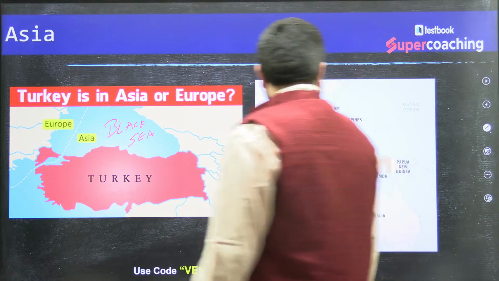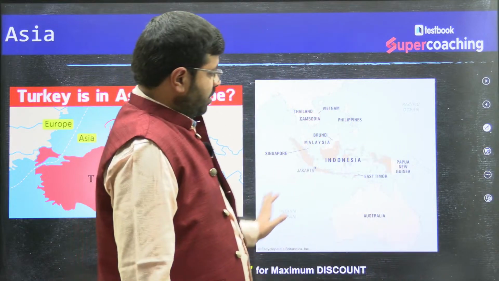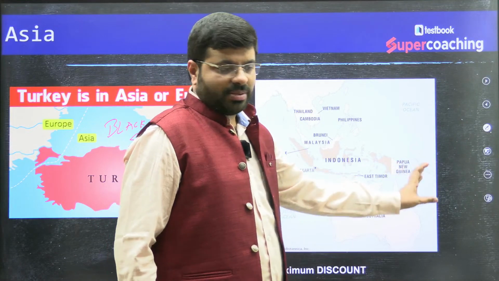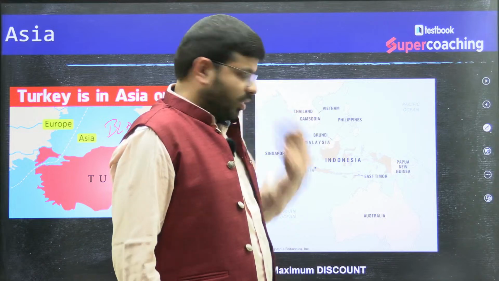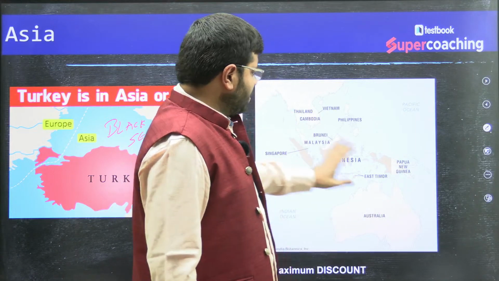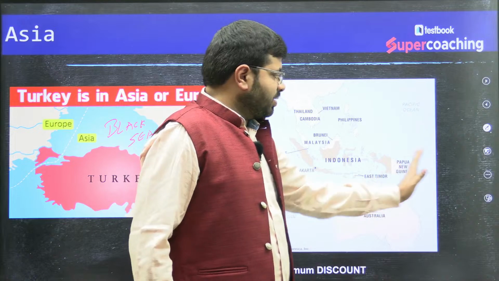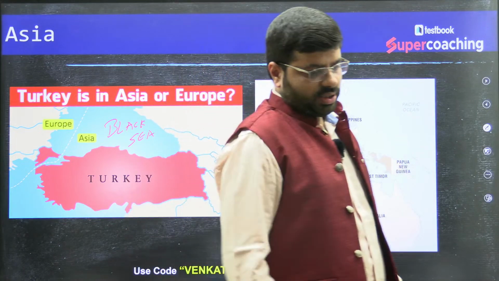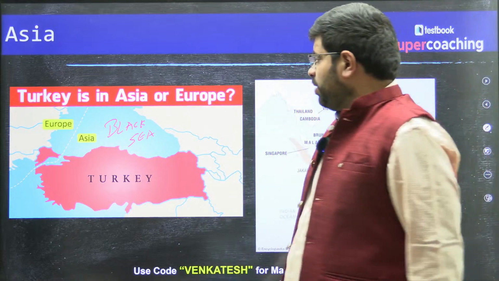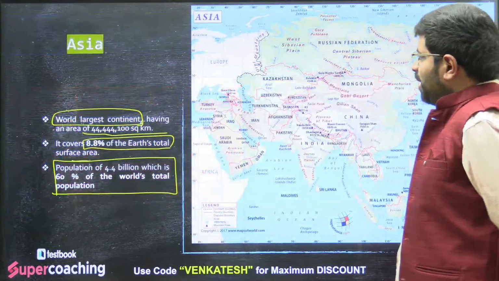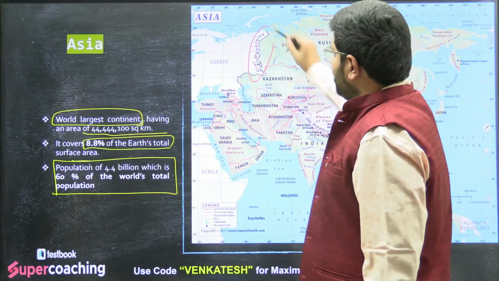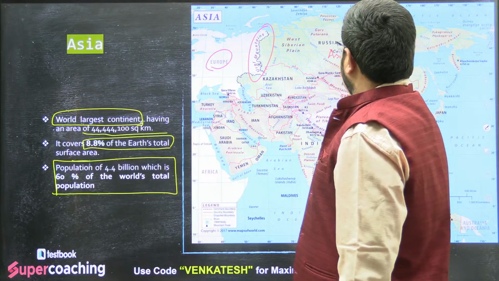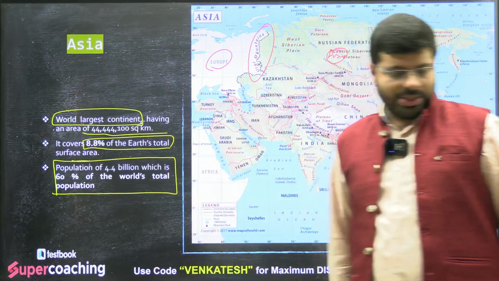Similarly, Indonesia here is also a boundary which slowly aligns with Australia. You can see this is Indonesia, part of Asia, and then begins the Oceania continent, right? Moving further, similarly in Russia, you can see the Ural Mountains separating Europe from Asia, right?